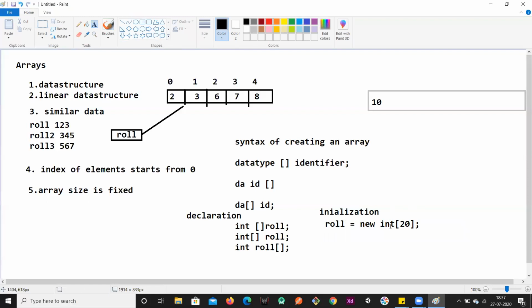This also comes under the creation. Initialization is nothing but assigning the values, right? So this is also a part of creation, declaration or creation. So it's a part of array creation, we can say. Instead of this second line, we can directly assign it over here by removing this semicolon and then this roll.